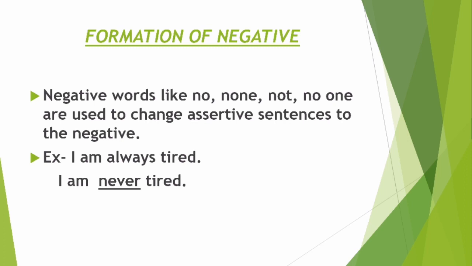Now how do we form the negative of these declarative sentences? Like आपको एक normal statement दिया गया है, an assertive sentence, and you have to form its negative. So there are some rules. Negative words like no, none, not, no one are used to change assertive sentences to negative. Like, I am always tired. Next, how to form its negative? I am never tired. So this is negative.